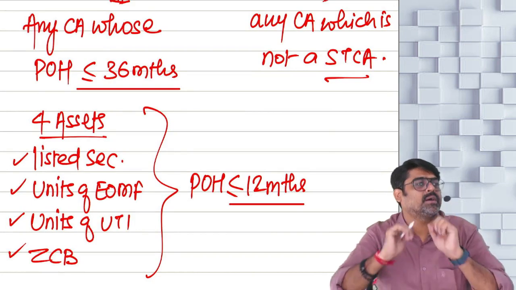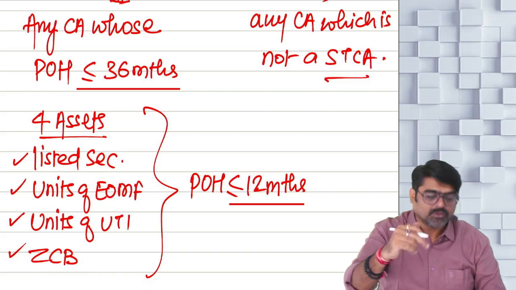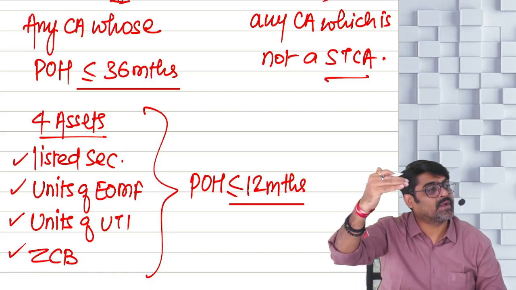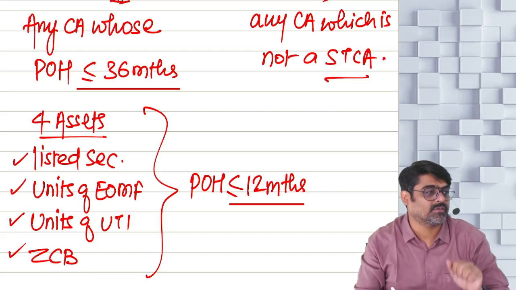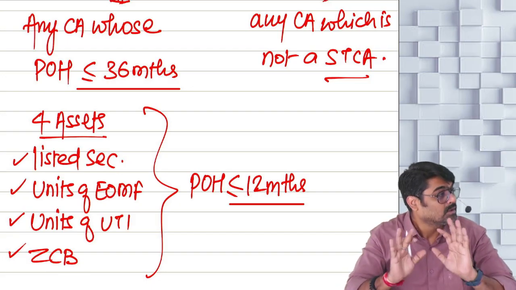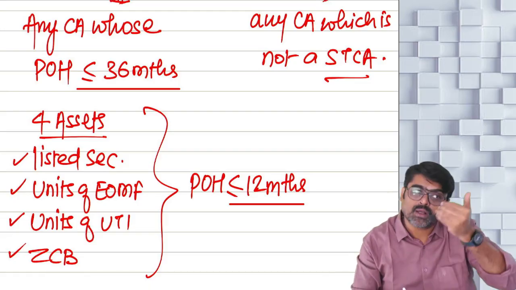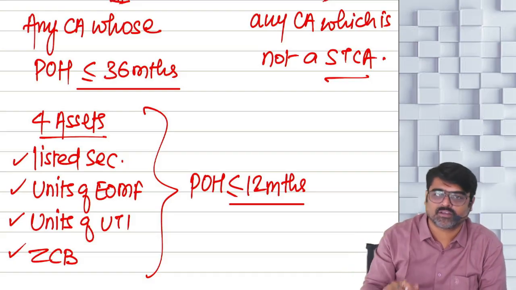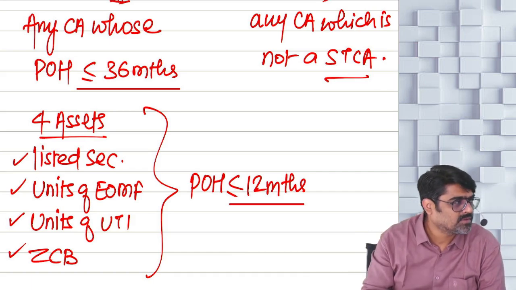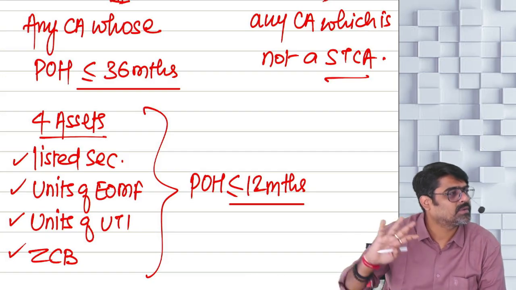Any asset will be a short-term capital asset if its period of holding is 36 months or less. But for these assets, even if their period of holding is 36 months or less, still they will be treated as long term if it is more than 12 months. They will be treated as short-term capital assets only if their period of holding is 12 months or less for these 4 assets. Yes or no? So forget about everything: all assets 36 months, these 4 assets 12 months. If their holding period is 12 or less, they are short term. More than 12, they are not short term, they are long term.